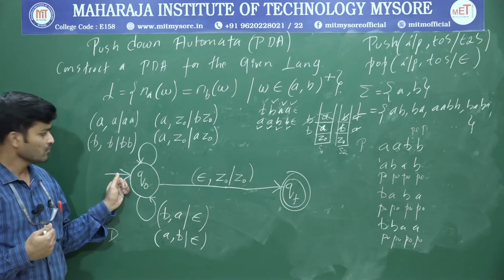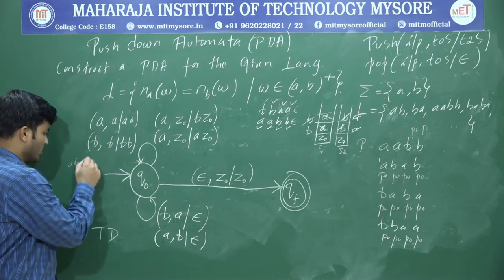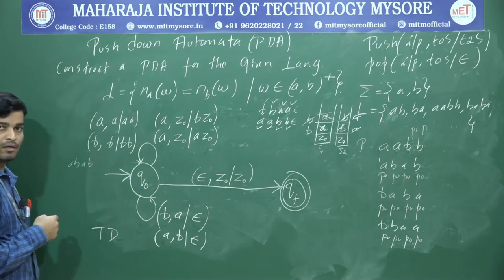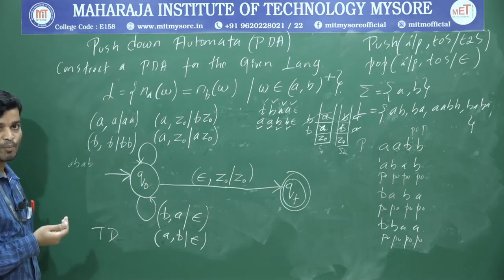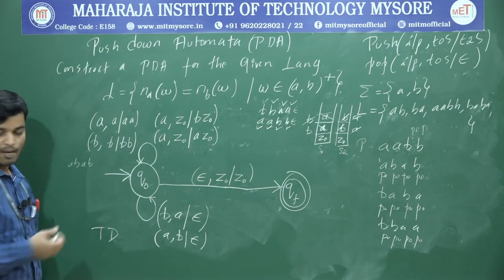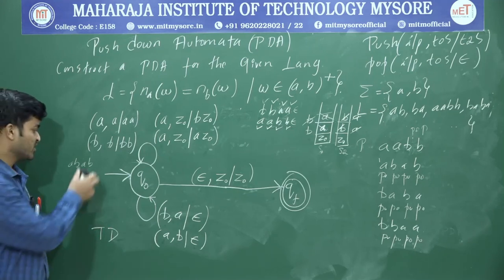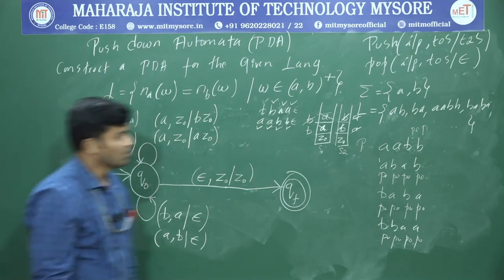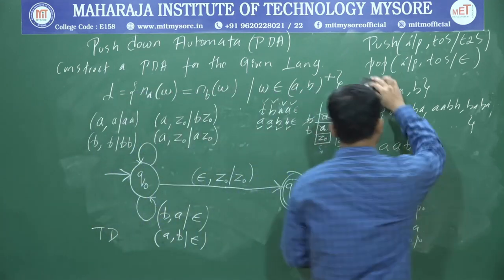Why? Because after AB, again I may get AB. Therefore, again I have to perform push and pop. If I go towards some other state, I can't do the push operation. That is the reason I am doing both push as well as pop within the same state. Now I am going to write the transition function.